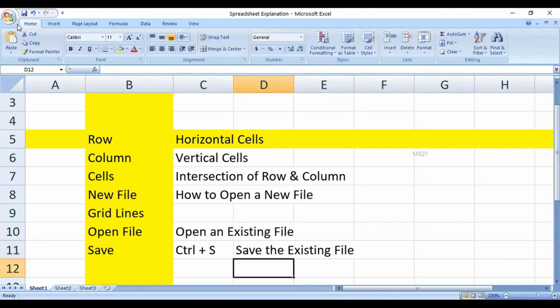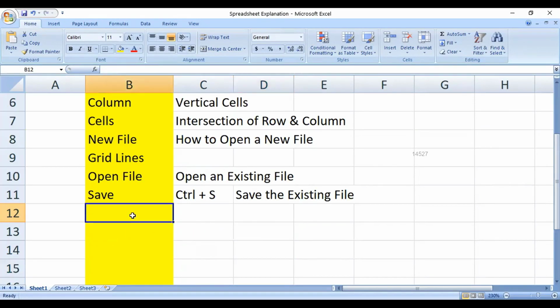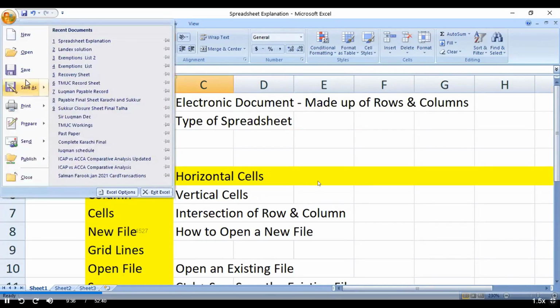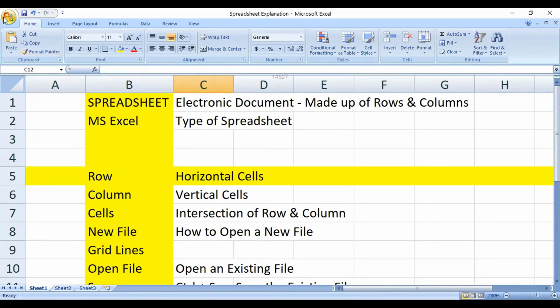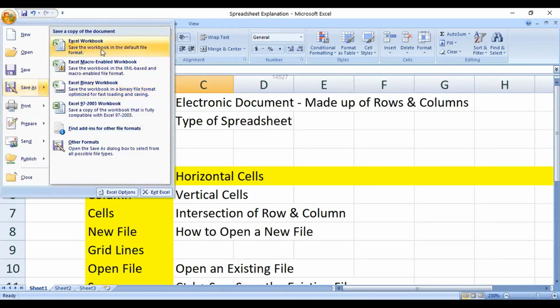So whenever I make any change, I could just click on the save button, and my changes, my amendments, are going to be saved. There's also something termed save as. What do we mean by save as? For example, you want to save this file into another format. So you could say save as. It says Excel workbook, Excel macro enabled workbook, other formats, etc. That is something that you can save it as.